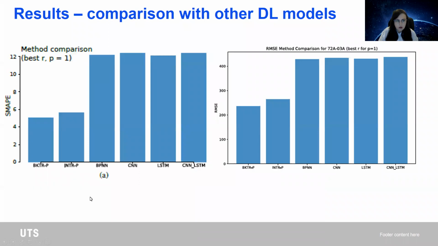When we did the method comparison with the other deep learning models that you see here, we realized that our two proposed algorithms, the backtracking and the interpolation, seem to outperform by almost 60% even the best deep learning model, which was LSTM. So RMSE and SMAPE tell the same story. This is for very short time prediction into the future of p equal to 1.